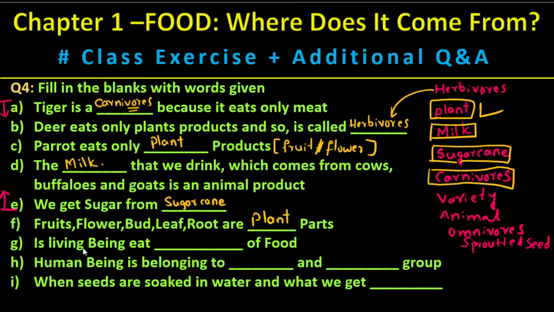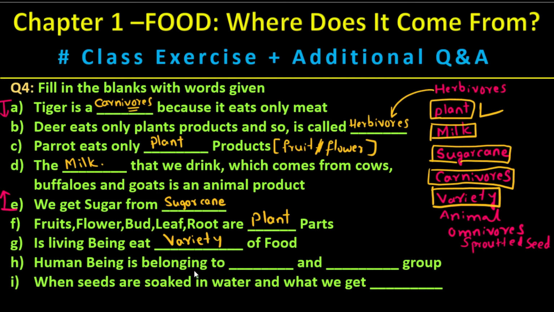Okay, dash is living being. Anything that has life is called a living being. Living beings eat dash of food. All living beings eat different food. So different means variety. Here is the variety. So variety of food.